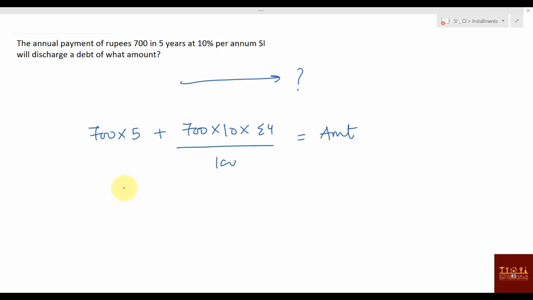So you can say this 3,500 plus, sigma 4 value is 10. So 10 into 10 is 100, 100 gone, 700. So what will you get? 4,200. So how much is the debt? 4,200. How much do you need to pay? 3,500. How much extra will you be charged if you don't pay any installment? 700 rupees. They might ask how much extra amount you have to pay. That is 700. You understand the flow, right?